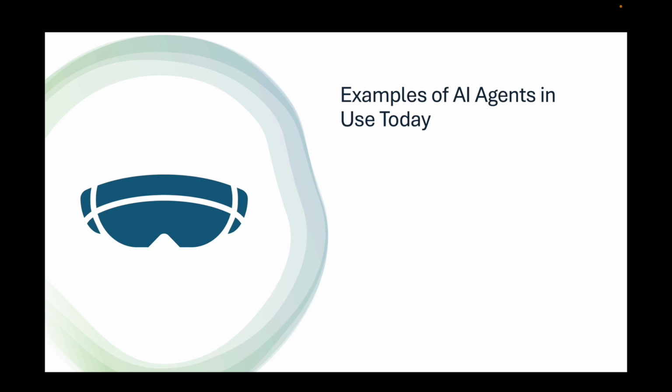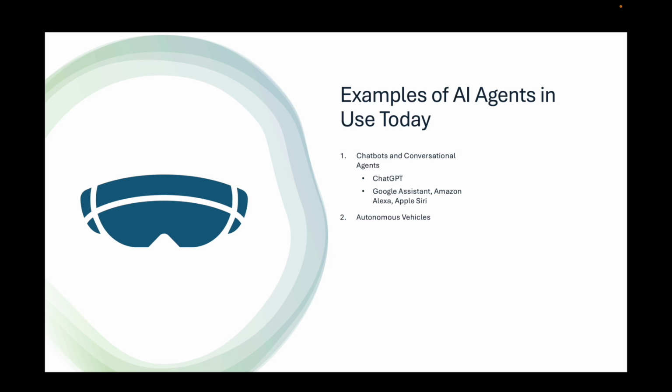Examples of AI agents in use today. 1. Chatbots and conversational agents. Examples: they respond to user queries based on natural language understanding. Google Assistant, Amazon Alexa, Apple Siri. Personal assistants that handle tasks like setting reminders, controlling smart devices, and answering general knowledge questions.